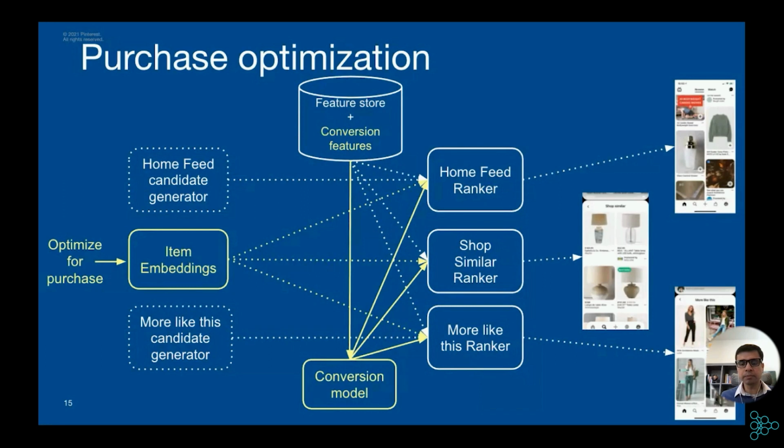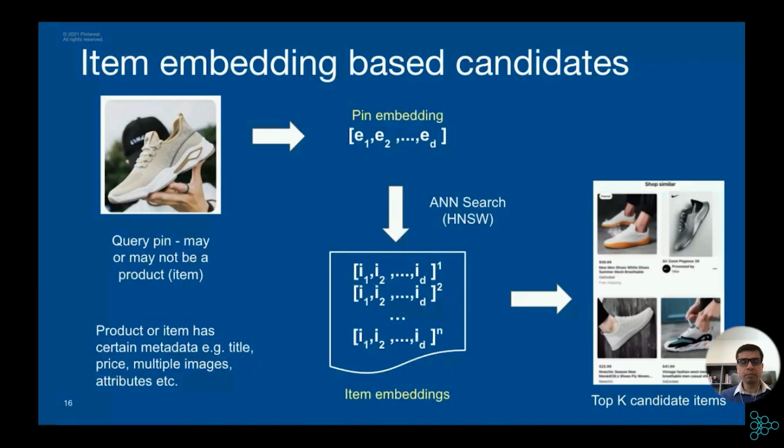Let's start with item embedding. At a high level, here is how an embedding-based candidate generator works. Given a query pin, we represent the query pin using an embedding.